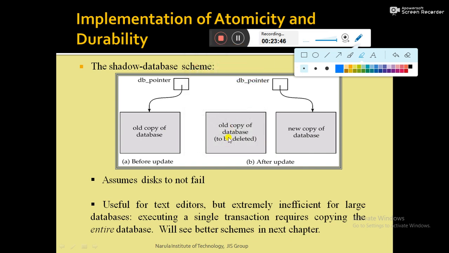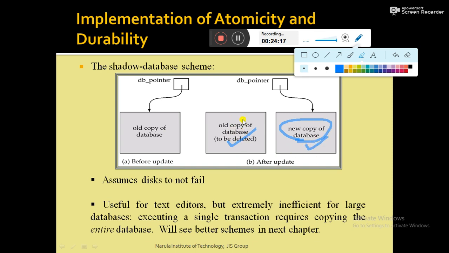All the updation a transaction performs is initially done in RAM, and from RAM it will be copied back to the hard disk, into the new copy of the database.